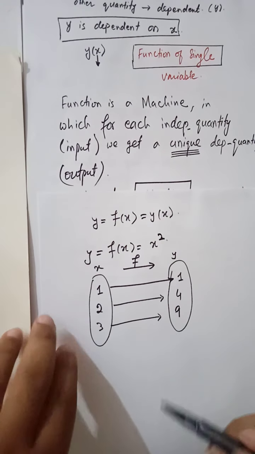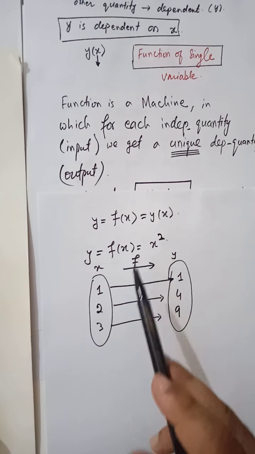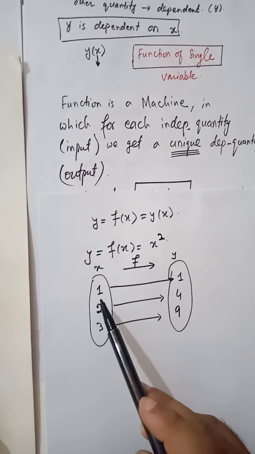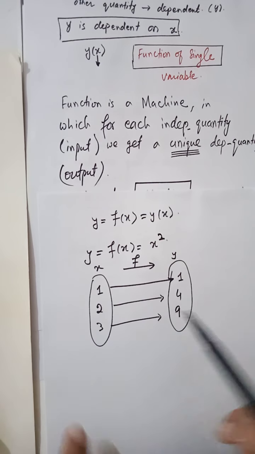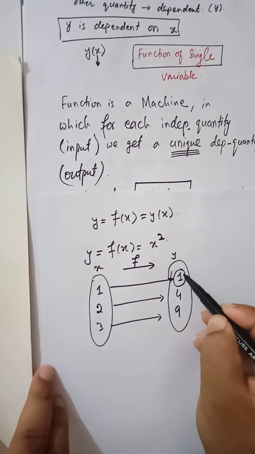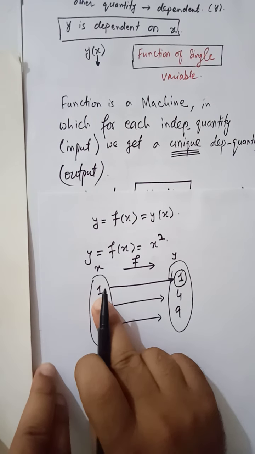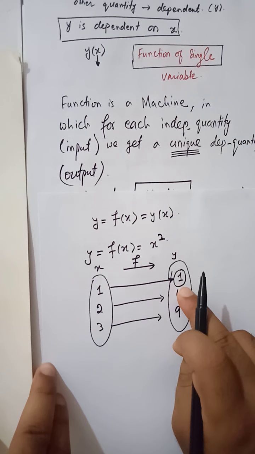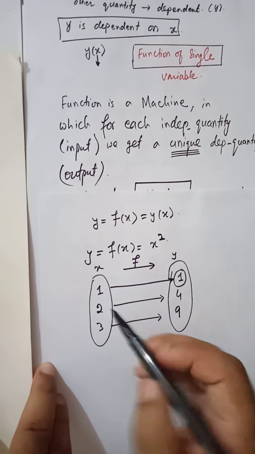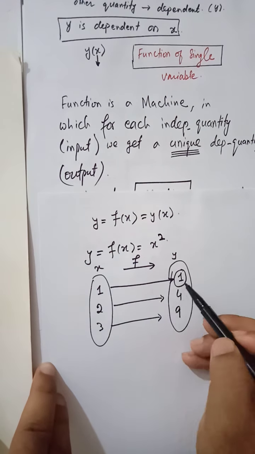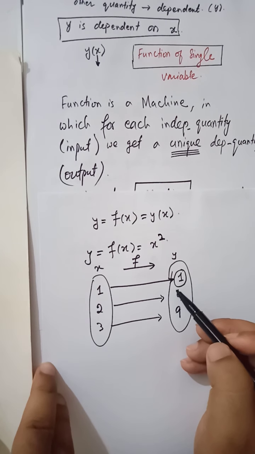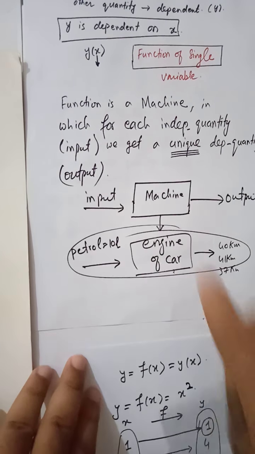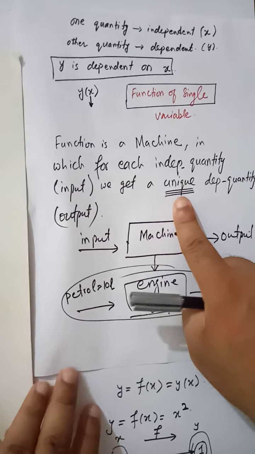So this is such a type of machine in which you put 1, you will always get 1. This is unique. Whenever you put 1, you will always get 1. It is not possible that you plug 1 here and get a value other than 1. This is the meaning of uniqueness.